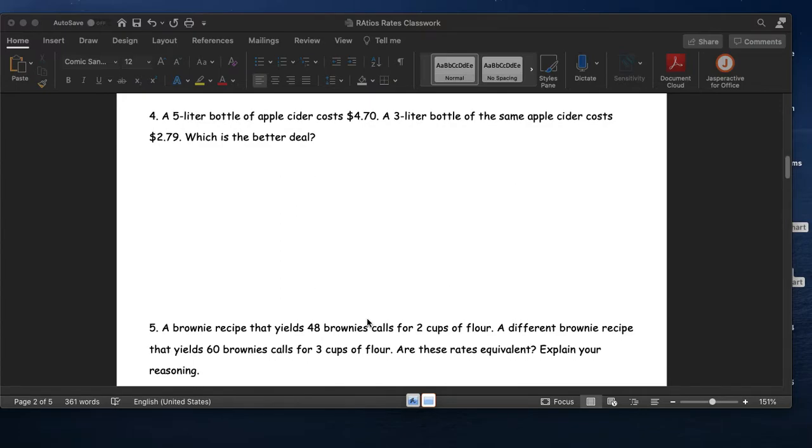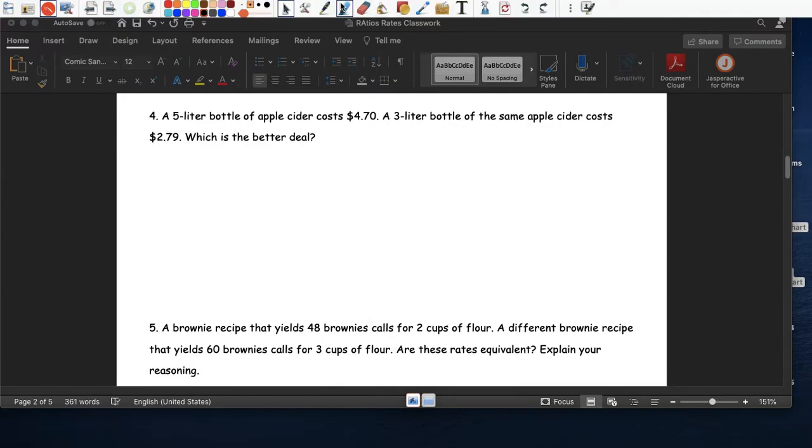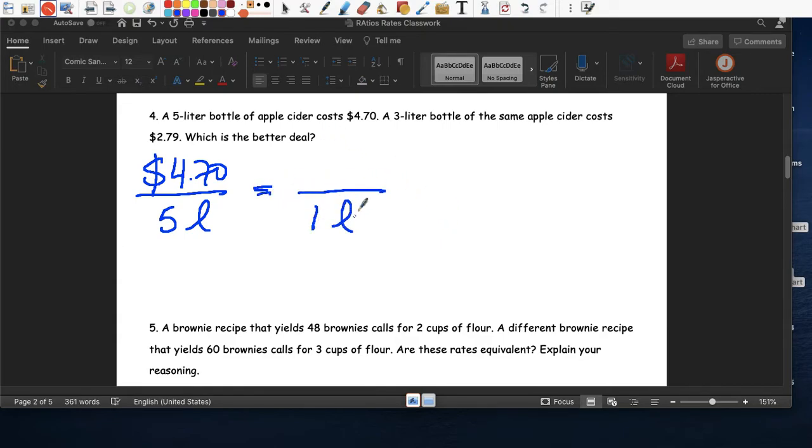Number 4. It's a better deal, so we want to find a unit rate. So what is better? 5 liters for $4.70 or 3 liters for $2.79? What's the better price? So let's do that. $4.70, you get 5 liters. Let's change that to unit rate. So how much is 1 liter? Divide by 5. Divide by 5. 4.7 divided by 5 equals 94 cents. Each liter is 94 cents. Not bad.